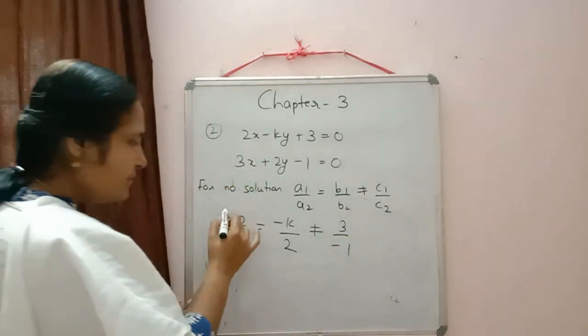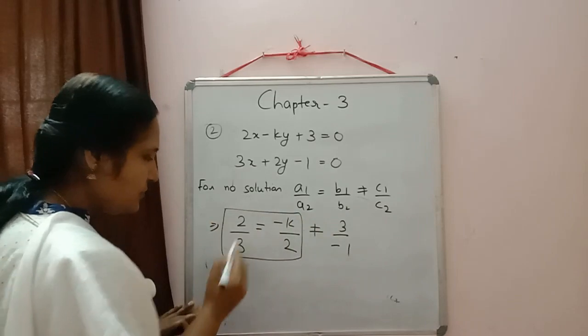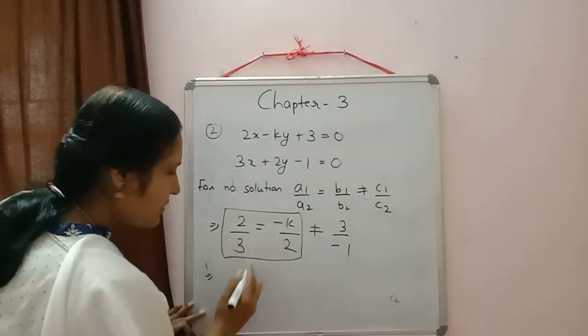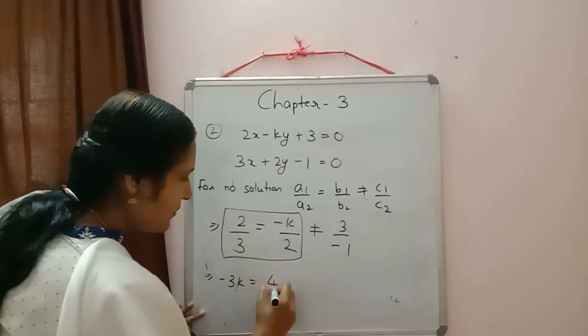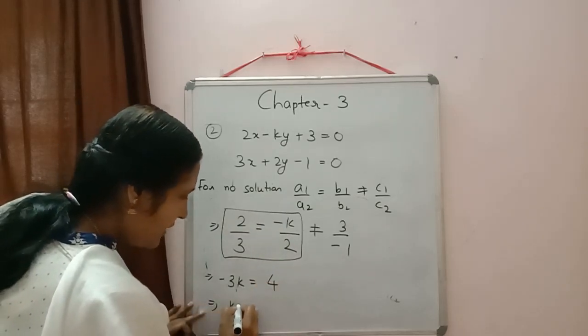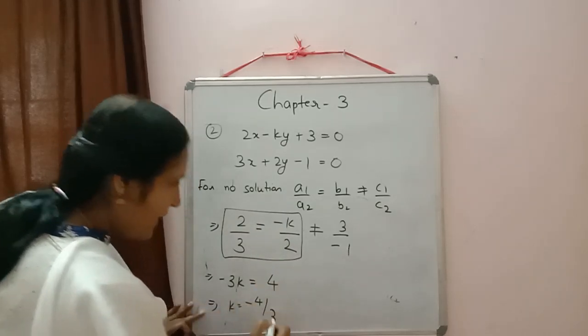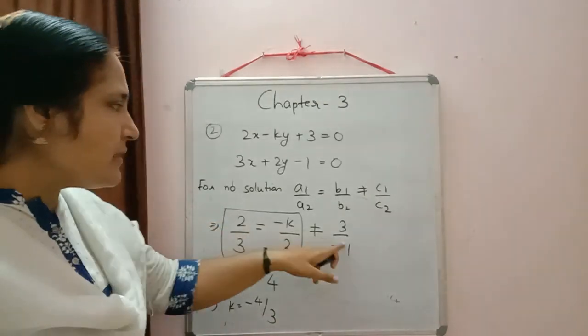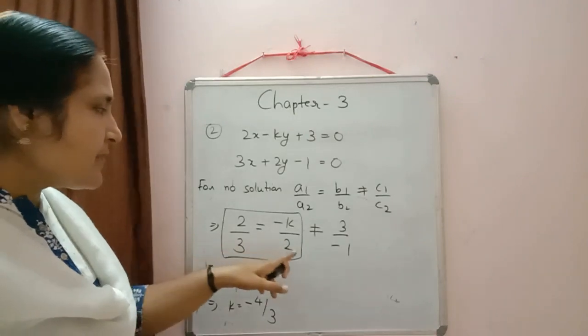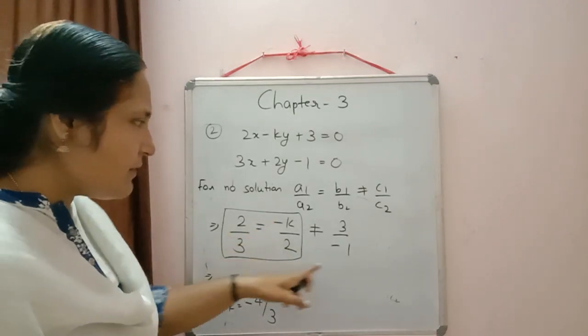Now what we will do? First we will simplify these two. Then what will come? Just to check, do the cross multiplication. Then we will get minus 3k is equal to 4 or k is equal to minus 4 by 3. Similarly we can check these two. Now we cannot compare because k is not there. Here in this one we have k.